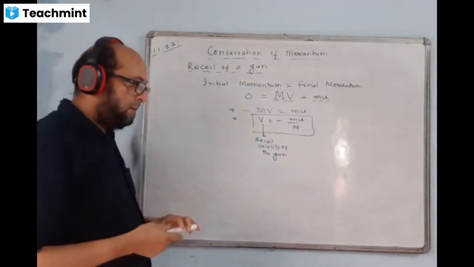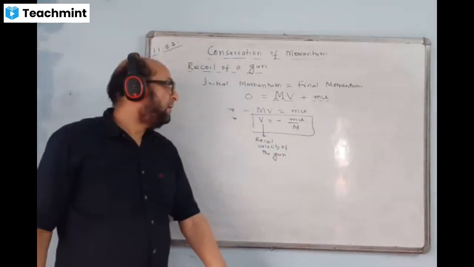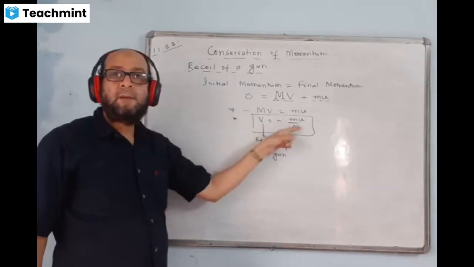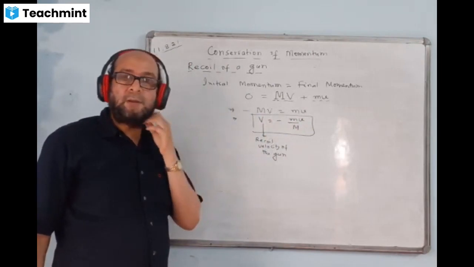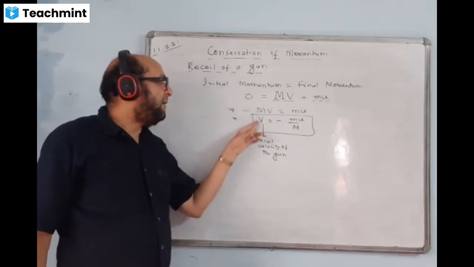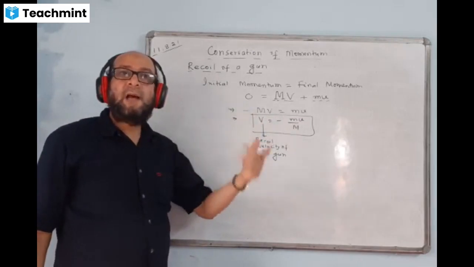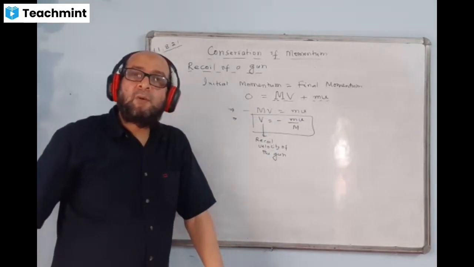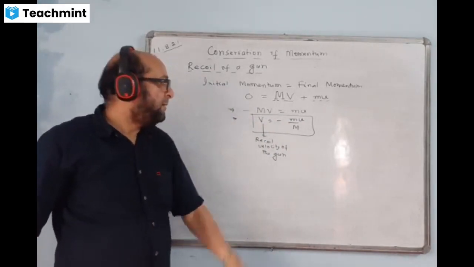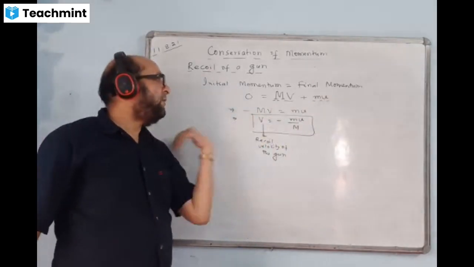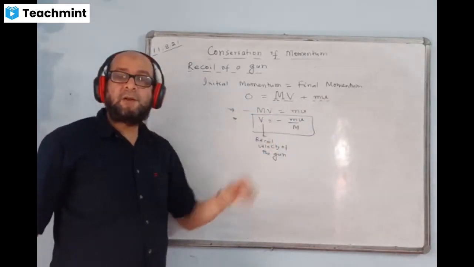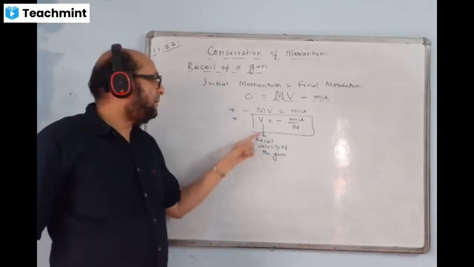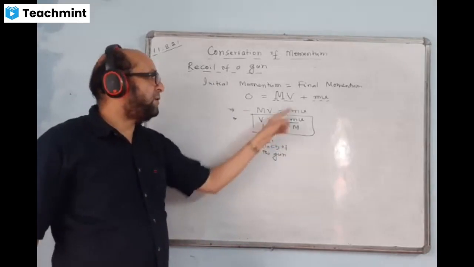The minus sign here indicates that this velocity and this velocity will be in opposite directions. Action and reaction are always equal but opposite. That is, capital V and small v will have opposite directions. That is the significance of the minus sign. You know, in vectors, the minus sign signifies opposite direction. That is, when the bullet moves forward, the gun will move backward. And the required velocity of the gun should be given by this.